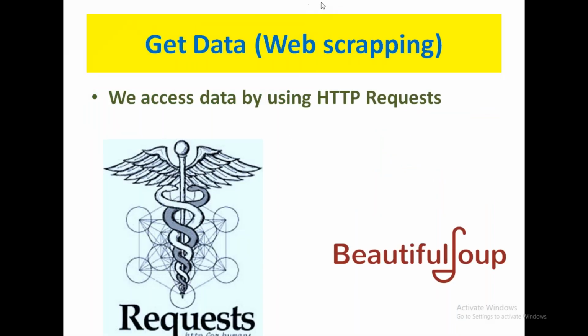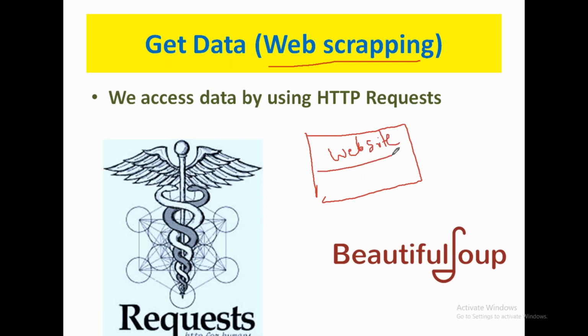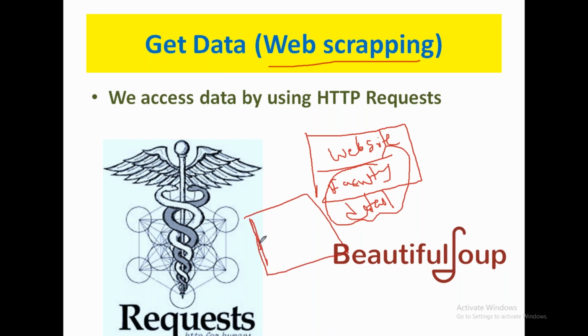So another way of getting data is through web scraping. What is web scraping? Web scraping is a simple technique to get all the data present in a particular website. For example, there are faculty details in your college website. How to get faculty details into your Python program? How to get that?